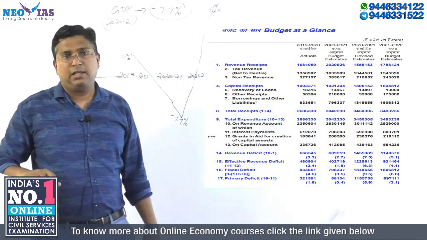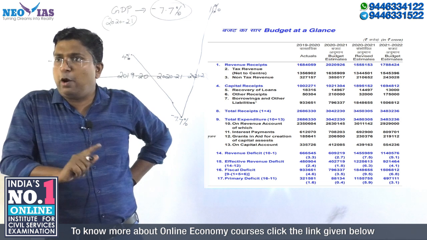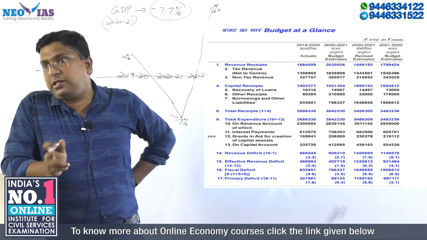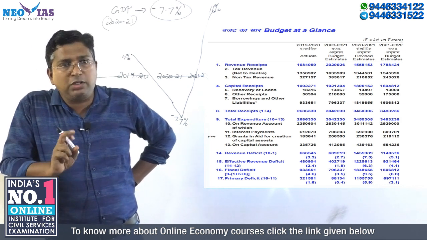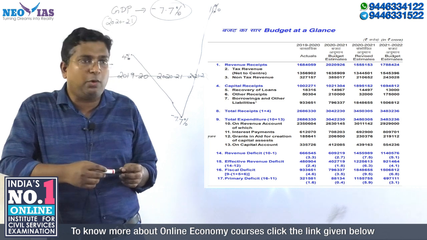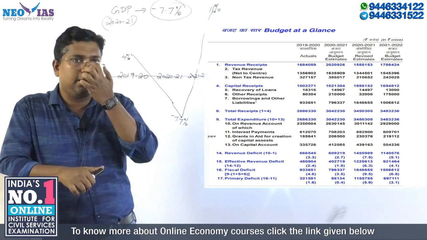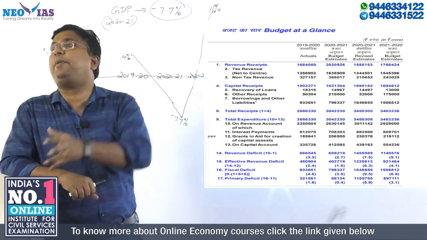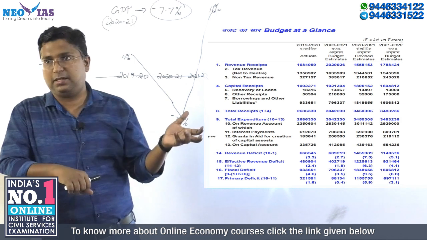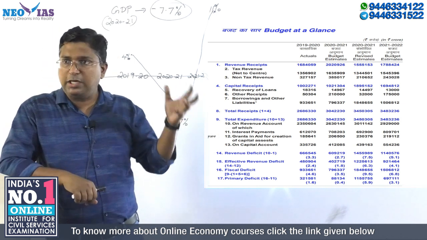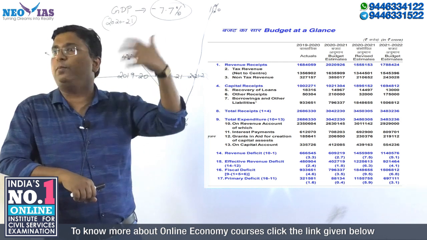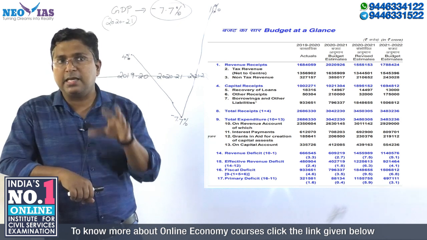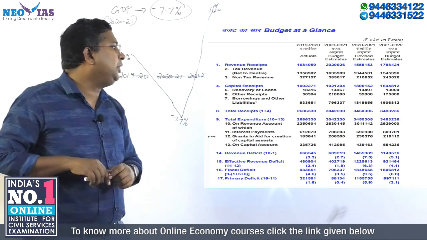34.5 lakh crore and 34.83 lakh crore. And I already told you revenue expenditure is an unproductive expenditure, capital expenditure is a productive expenditure. So one positive thing about this year's budget is that the finance minister was able to increase the capital expenditure compared to the previous year. So in 21-22 the growth in capital expenditure is more. That trend, that increase in capital expenditure, is very important, and we have to maintain it. That is another thing you need to note down.